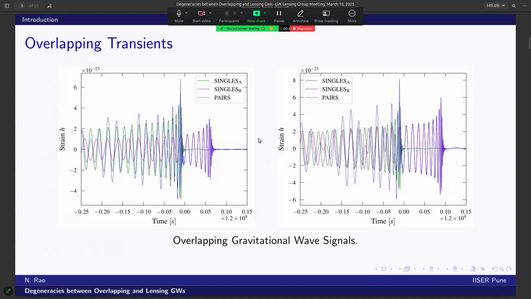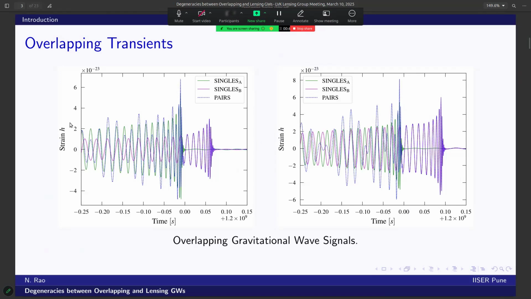As binary black hole mergers become more and more routine with the current detection runs of LIGO, we need to further characterize scenarios where two nearly simultaneous compact binary coalescences occur. Although this is extremely rare for current detectors, estimates predict that overlaps will become extensive as sensitivity increases. This results in a complicated time-frequency overlap, which has been very well explored in several recent works, some of which I've cited in the references.